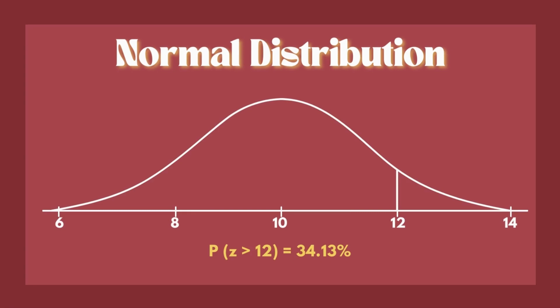The last step is highlighting the area to the right side of 12 because we are getting the area above 12 to completely visualize the distribution.